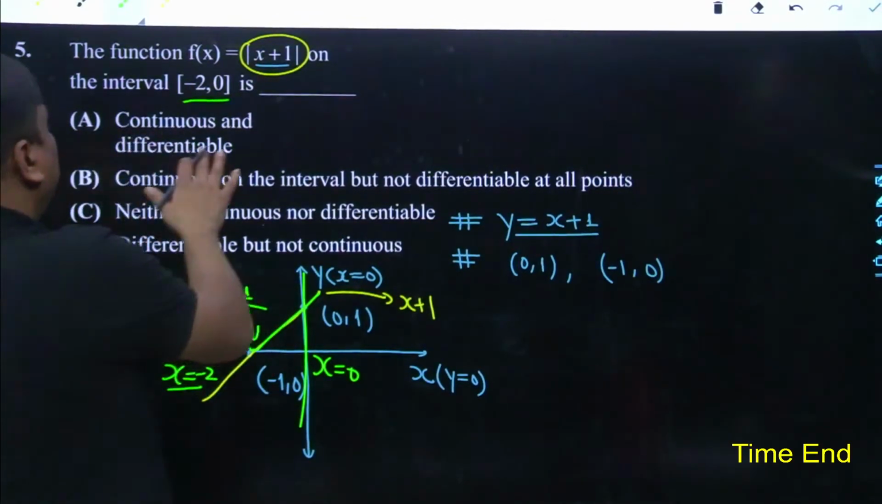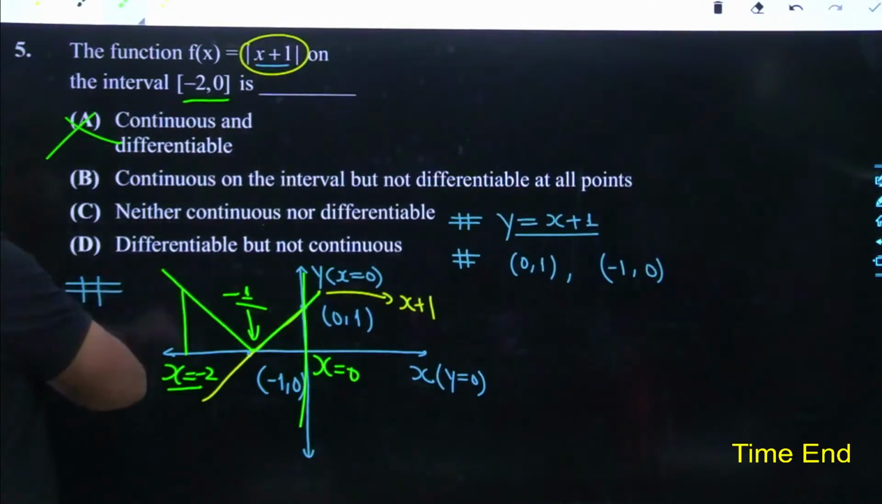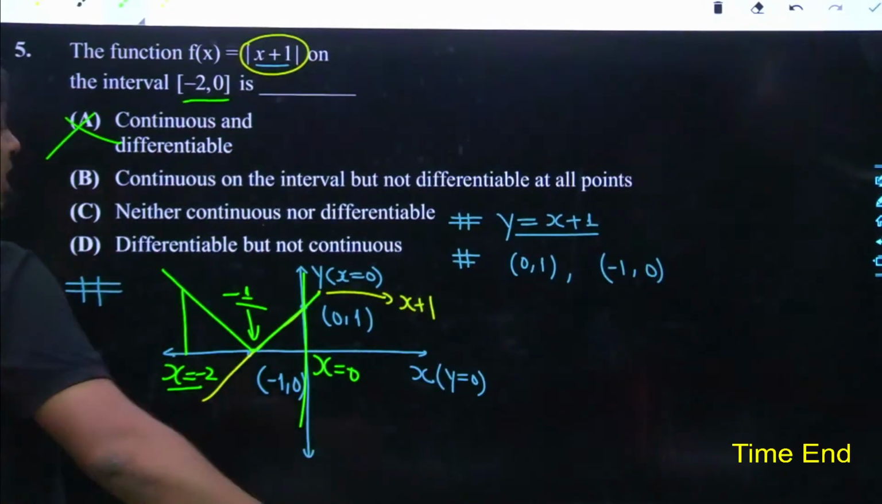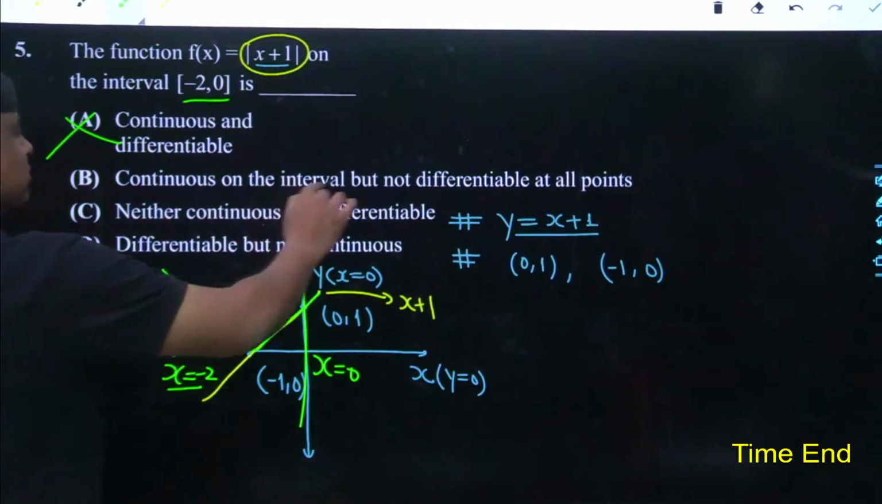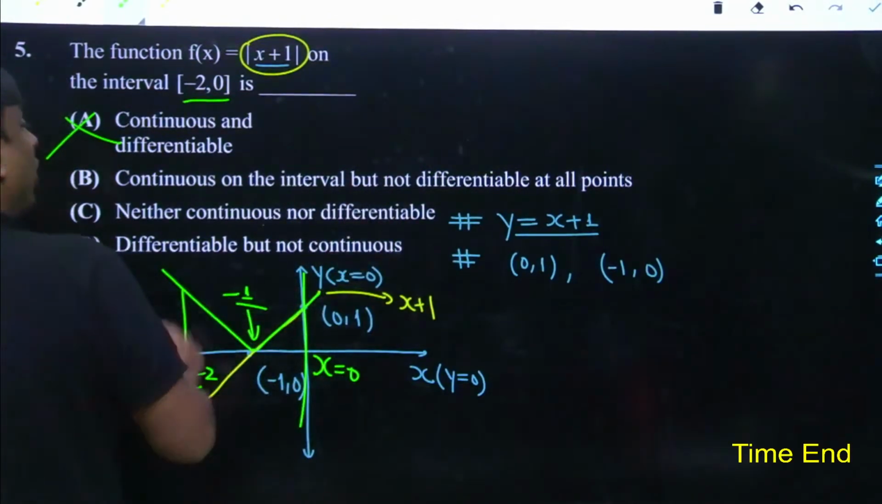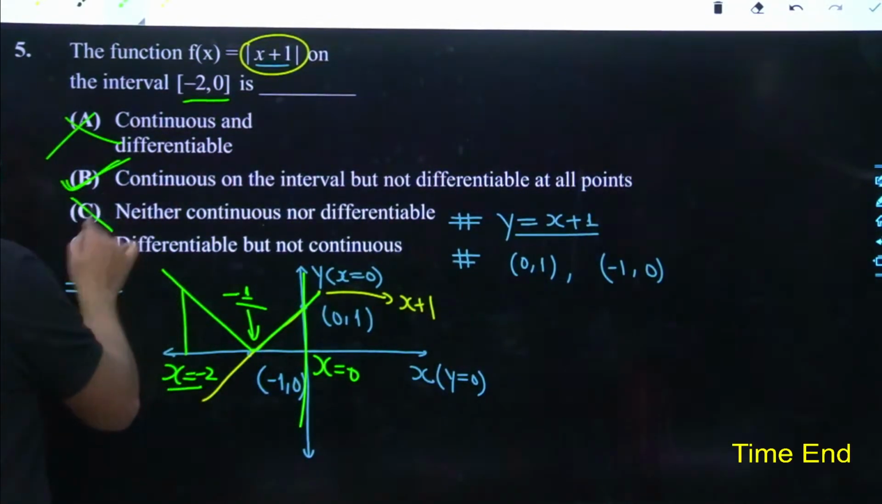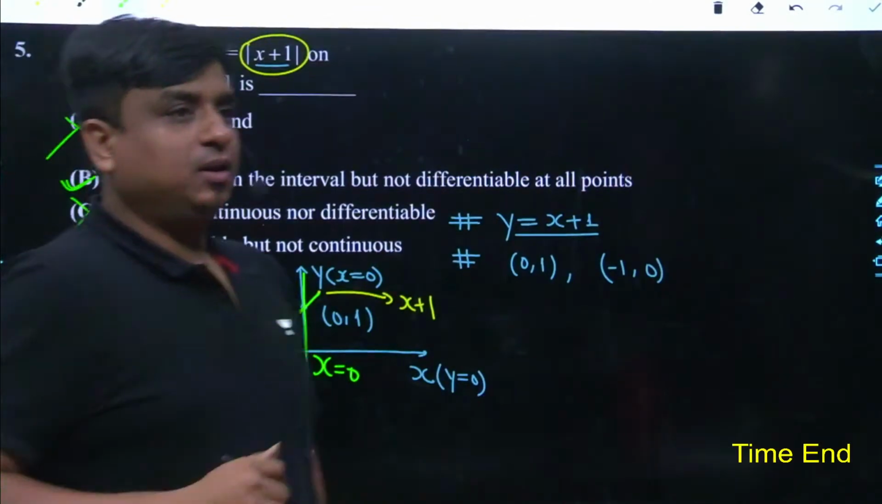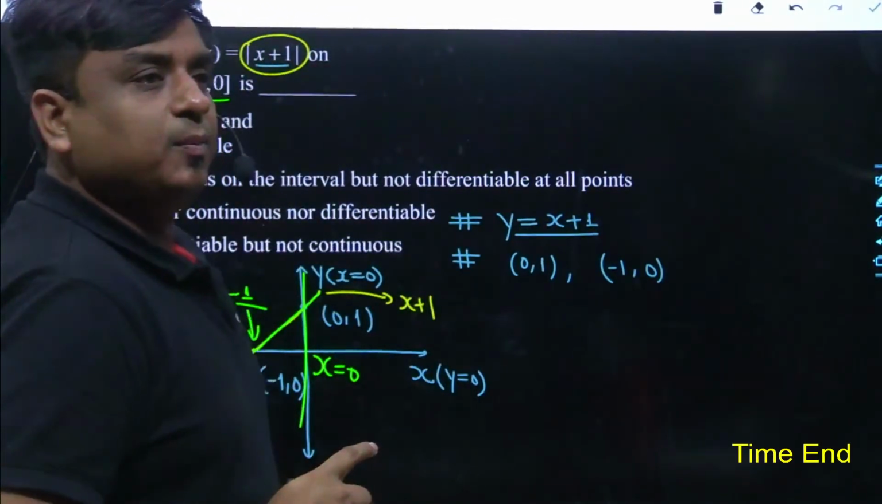Now, continuous and differentiable? No. Because at x equals minus 1, it is continuous but not differentiable. Continuous on the interval but not differentiable at all points. Yes, B is the answer. You can forget about C and D.